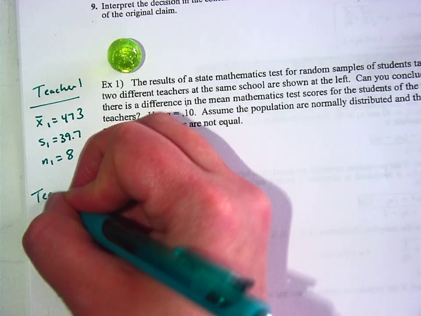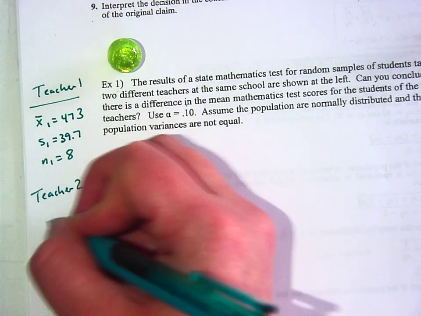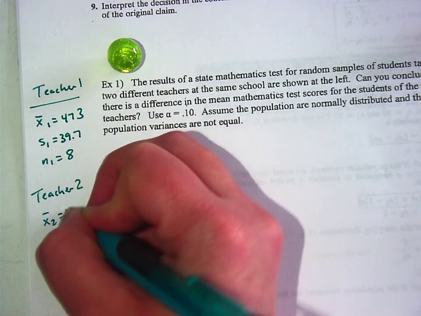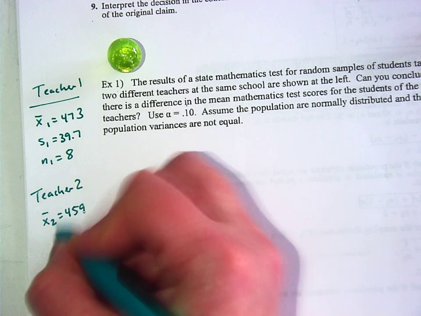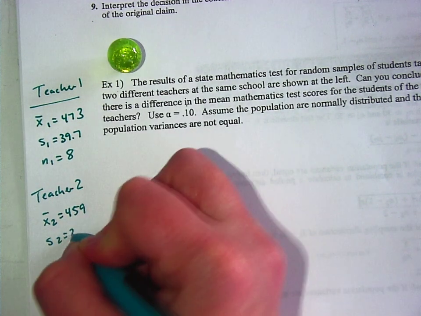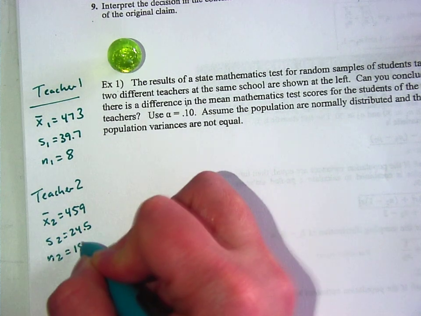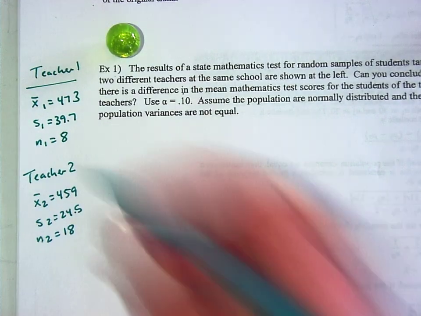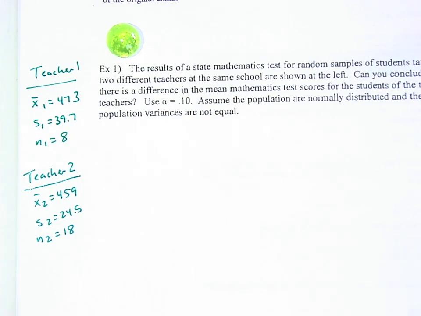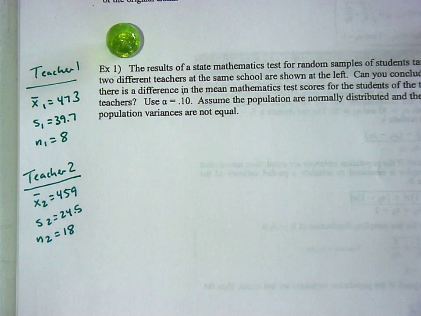For teacher 2, the X bar 2 is 459. The S2 is 24.5 and the N2 is 18. Data that should have been in the problem.